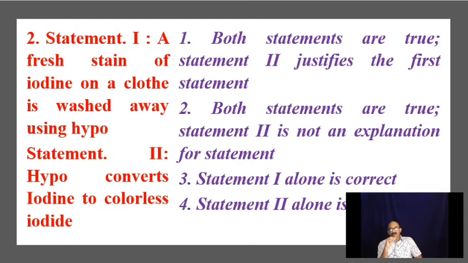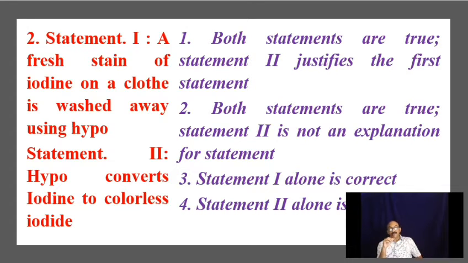The reaction between iodine and sodium thiosulfate we have studied in first year, in the chapter on redox reactions, in iodimetry. Iodine is reduced to iodide by sodium thiosulfate, during which sodium thiosulfate itself gets oxidized to sodium tetrathionate. So iodine becomes iodide, and sodium thiosulfate becomes sodium tetrathionate. Both these products are colorless and water soluble.